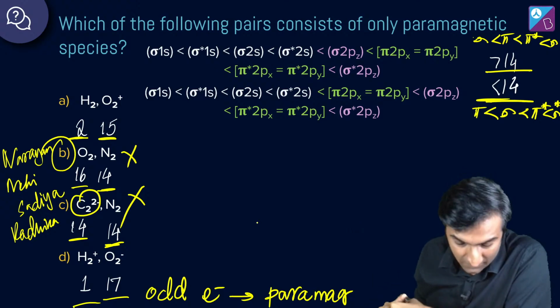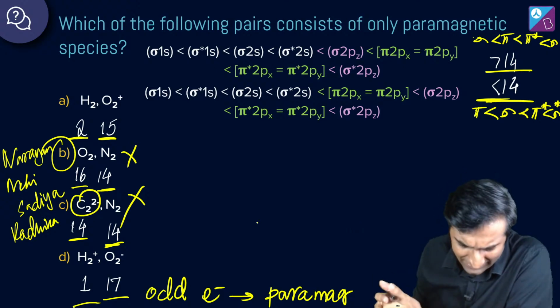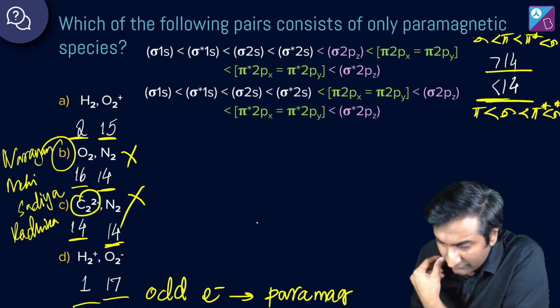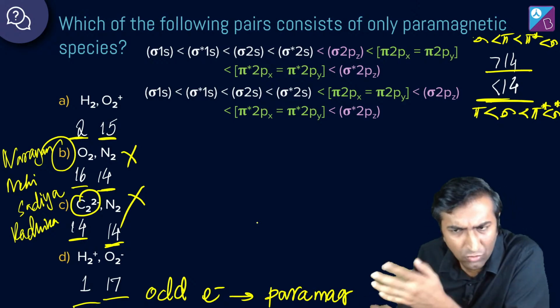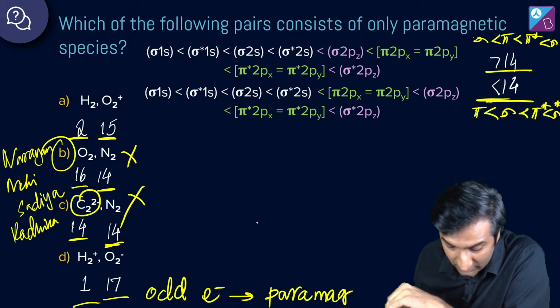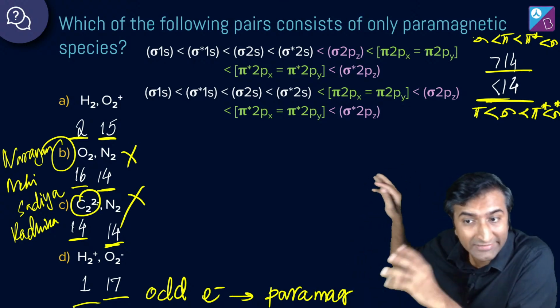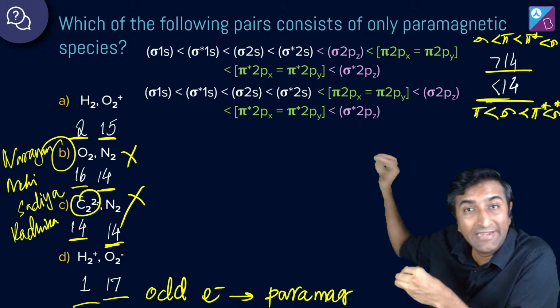O2 is paramagnetic. Mahi, O2 may be paramagnetic, may not be, I don't know, let's see. We'll see, right? We'll go through the motions. But do you see the quick way of doing it? The trick to this question is to write down the number of electrons.